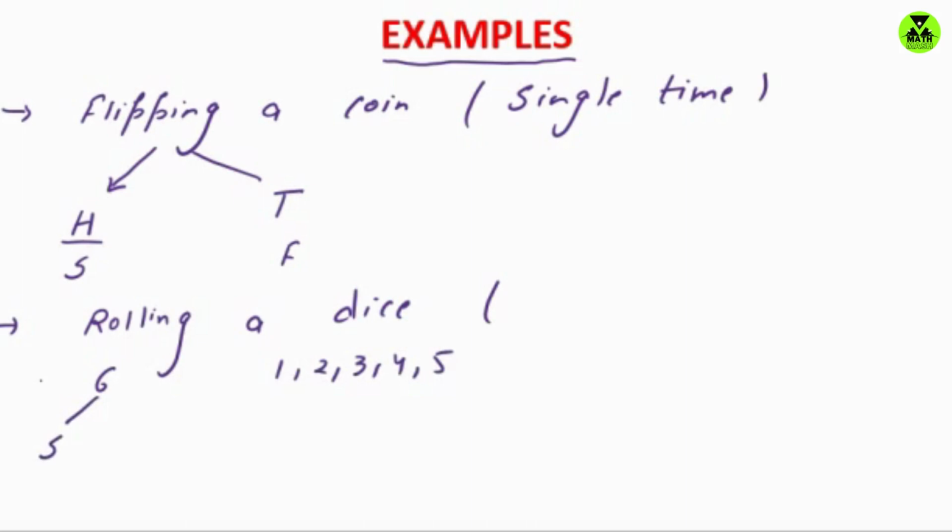Getting a 6 is a success, getting any other number is a failure. So that means we have a single trial, and here we have only two outcomes: success if we get a 6, failure if we get any other number.